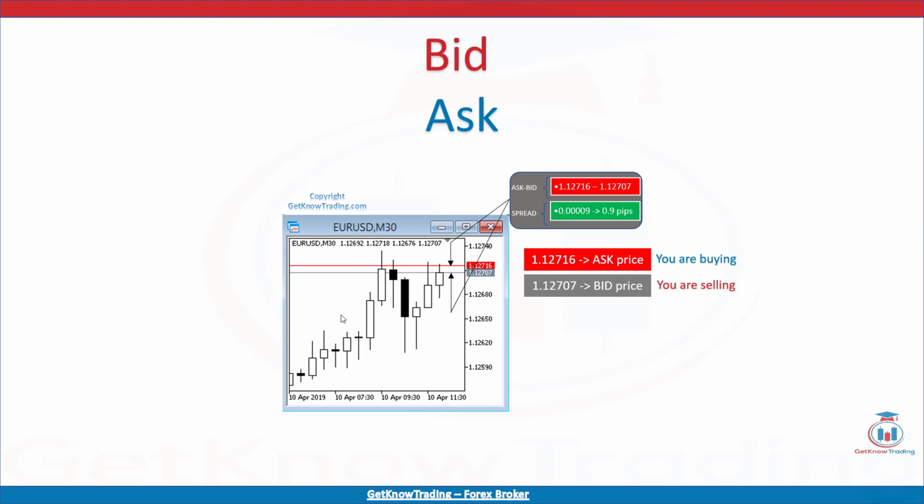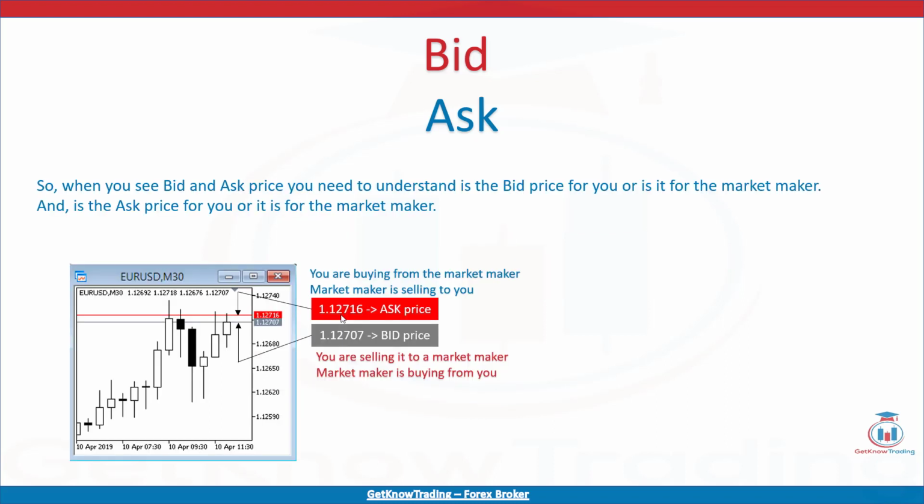What is important is that you need to understand that you as a trader buy or sell currency pair from the market maker or a broker who's acting as a market maker. So when you see bid and ask price, you need to understand, is the bid price for you or is it for the market maker? And is the ask price for you or it is for the market maker?